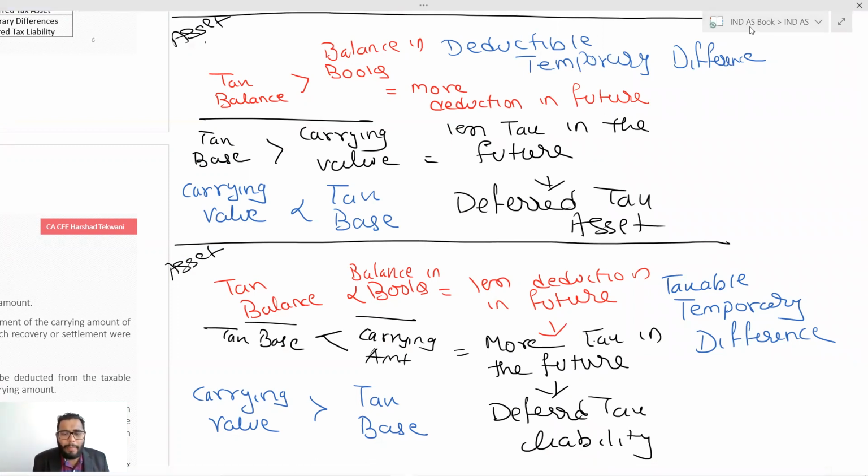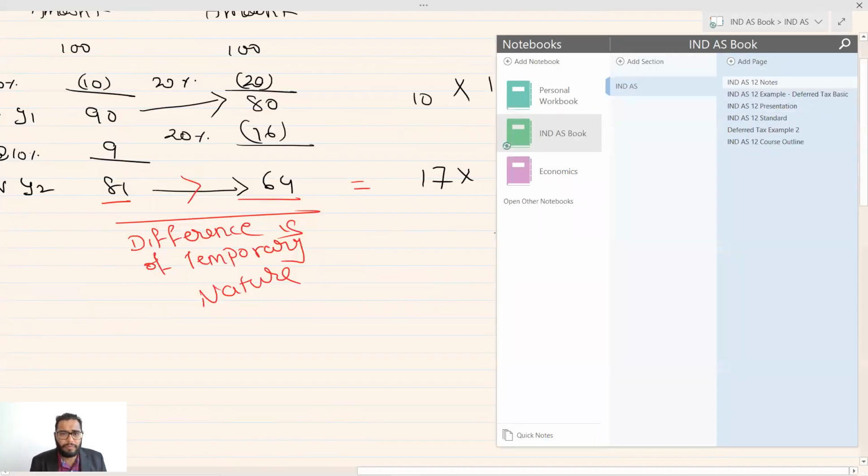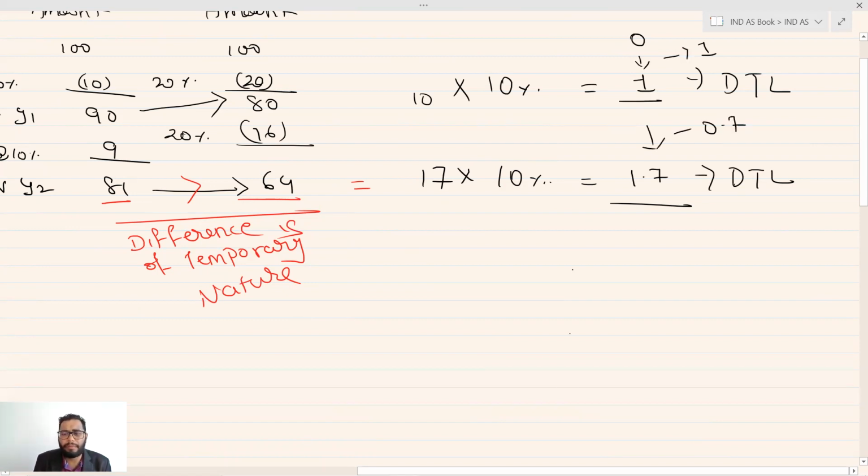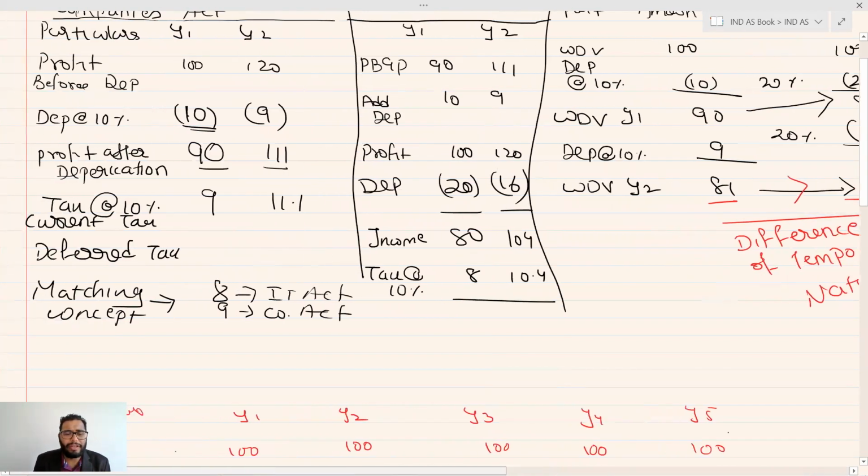If your carrying amount is more than tax base, just like here, what will be done? Deferred tax liability. This is DTL. Now this deferred tax liability is a balance as on year 1 and year 2. Let's say the initial difference was 0. The difference of this is 1, the difference of this is 0.7. You are supposed to recognize deferred tax liability. I hope it is clear, guys.